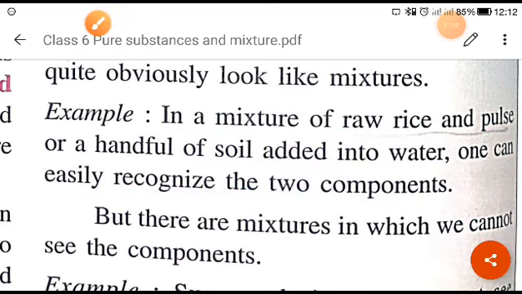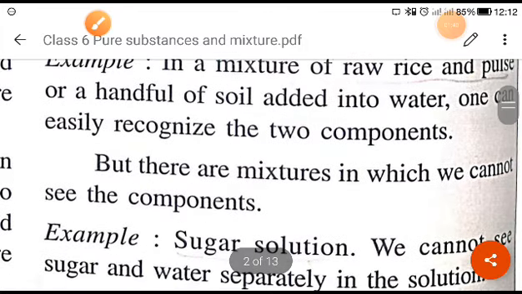But there are some mixtures in which we cannot see the components. The example is sugar solution. If you take one glass of water and add sugar, after some time the sugar will completely dissolve in the water. At that time it becomes very difficult, or impossible, to identify where the sugar is and where the water is, so it will mix uniformly.